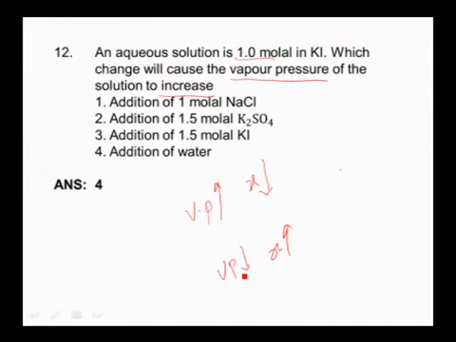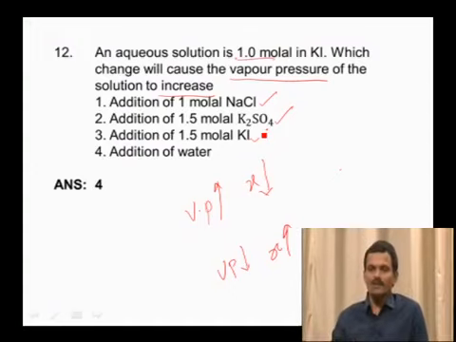So in case of the first one, second one and third one, by adding these, the number of solute particles per unit volume may increase or may remain the same. In case of the first one, the number of moles of solute particles of NaCl is similar to the 1 molal KI solution. There is no change in vapor pressure. But in case of the second and third options, the concentration of the solution we added is more than the given concentration. So the resultant concentration increases. As concentration increases, the vapor pressure decreases.